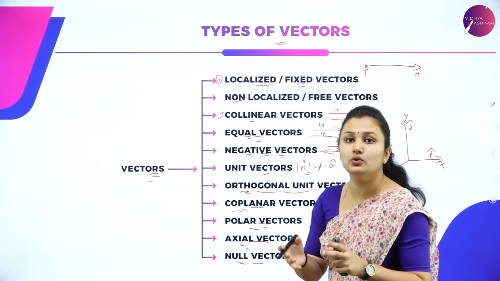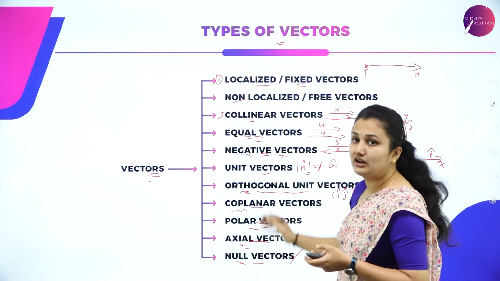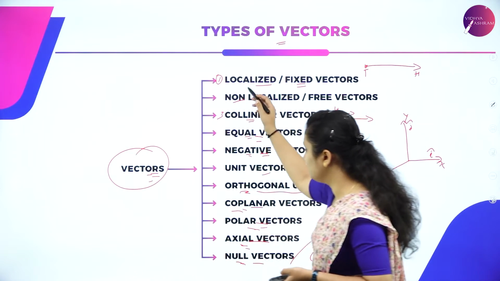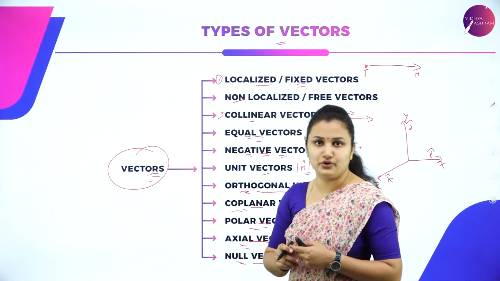Vectors lying in the same plane are called coplanar vectors. I hope you are clear with the types of vectors. So, vectors are broadly classified into the following types. I hope all the types are clear for you.